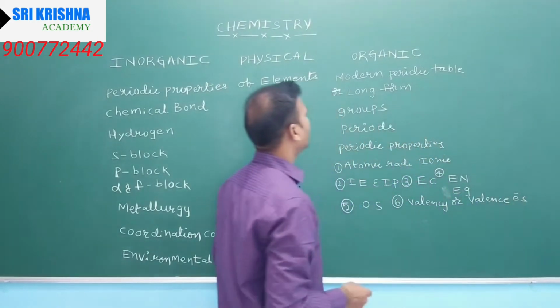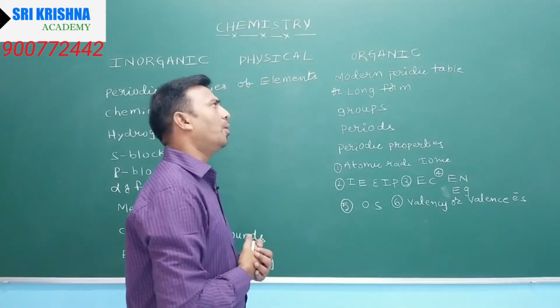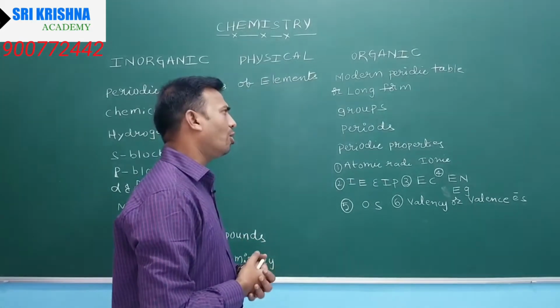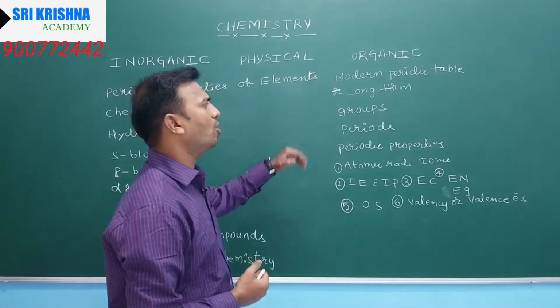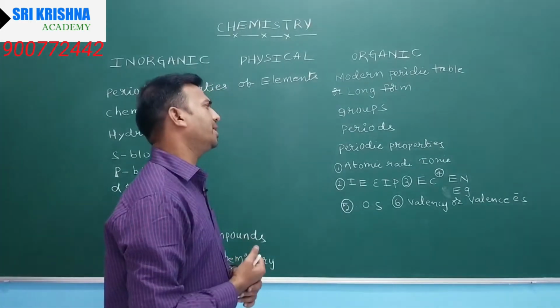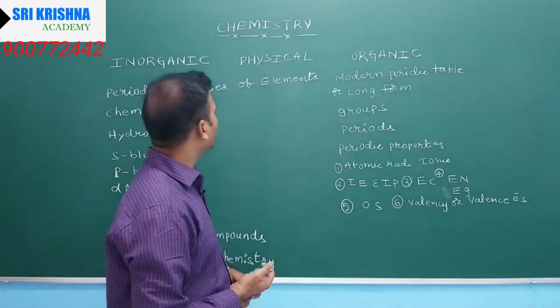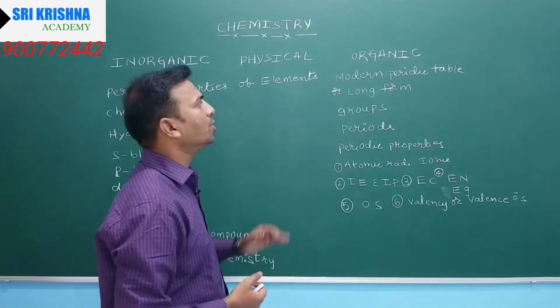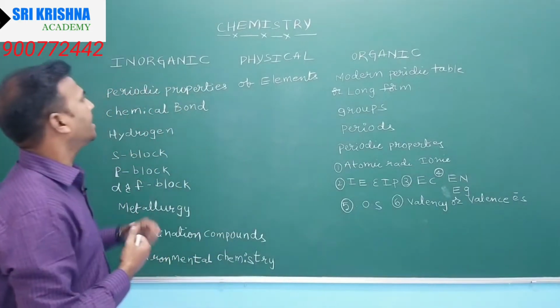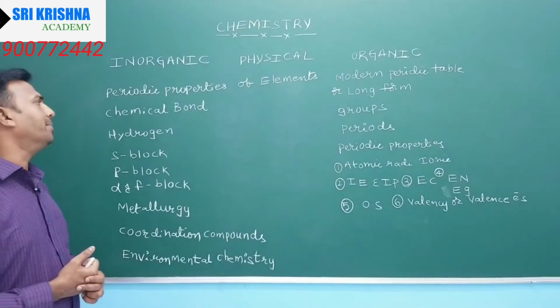So once again: the modern or long form periodic table, groups, periods, and periodic properties. These things we learn in periodic properties of the elements.